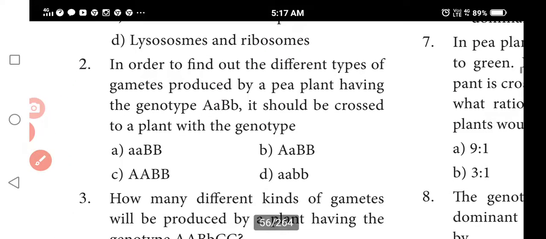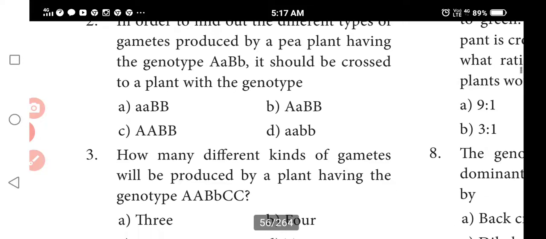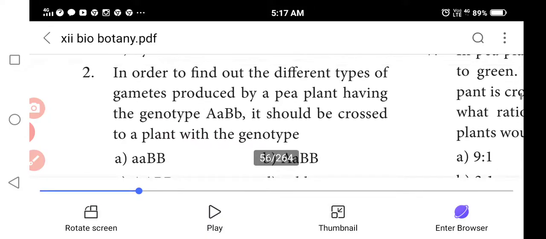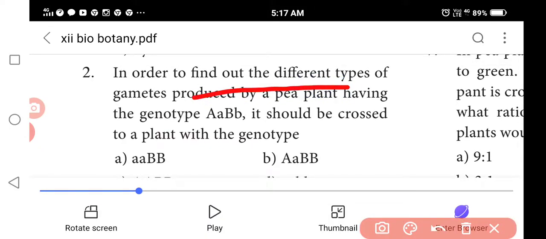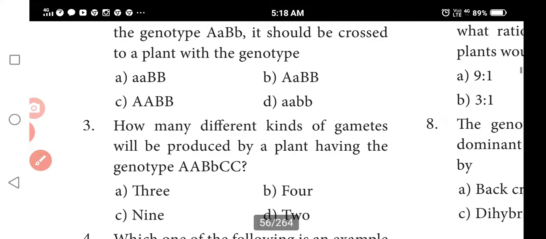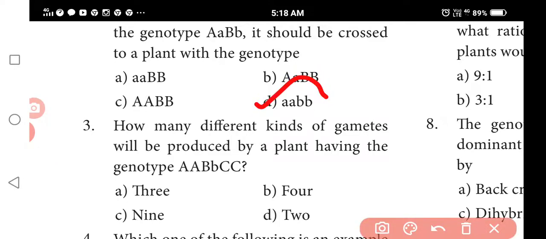So next, in order to find out the different types of gametes produced by a pea plant having genotype capital A, small a, capital B, small b, it should be crossed with the recessive parent. What will we cross it with? In order to find out the different types of gametes produced, it will be a test cross. So only if we cross with the recessive parent can we find out what has come from where.